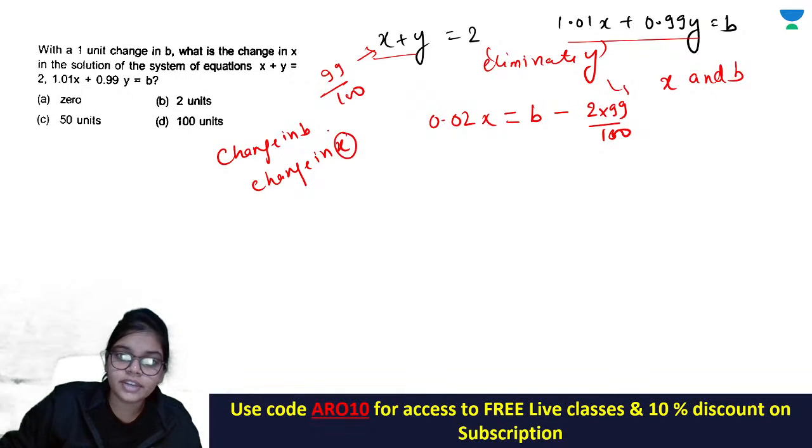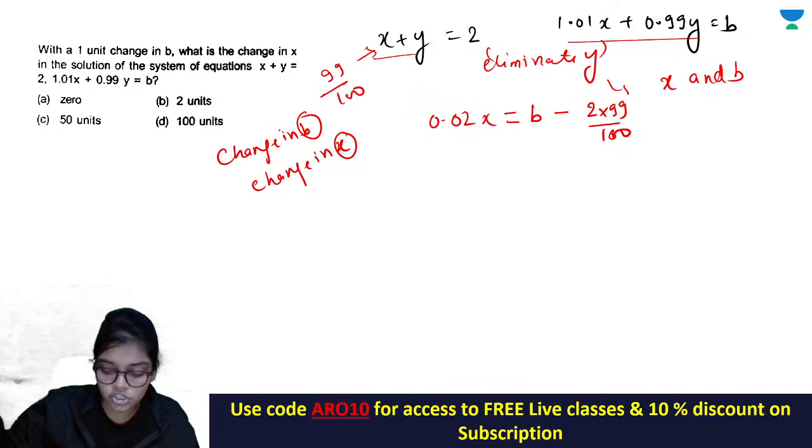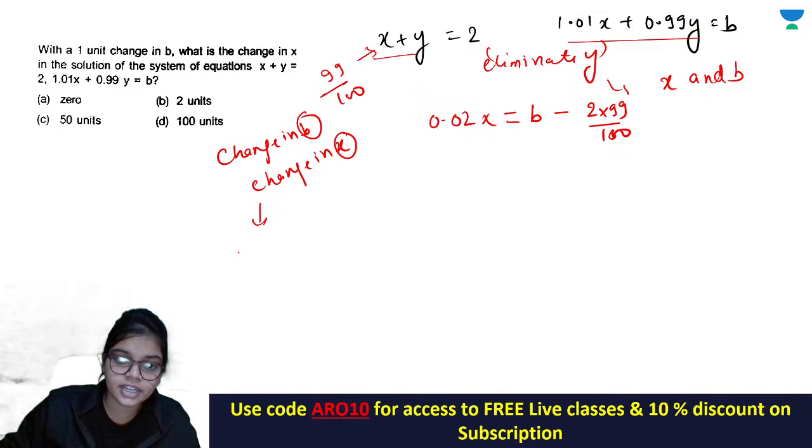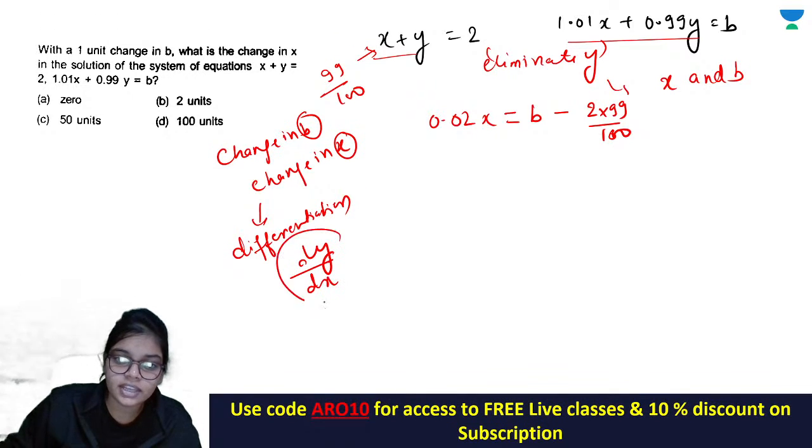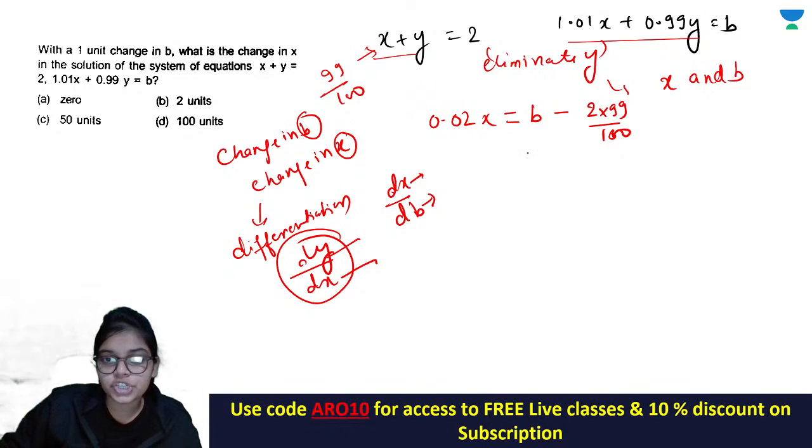So whenever there is a question about change in two values, that means definitely you are asking about differentiation. ठीक है, because जो आपका ये होता है dy by dx, वो भी क्या होता है, that is change in y with respect to x. तो यहाँ पे आपको dx by db निकालना है, change in x with respect to b. So just differentiate this equation with respect to b.